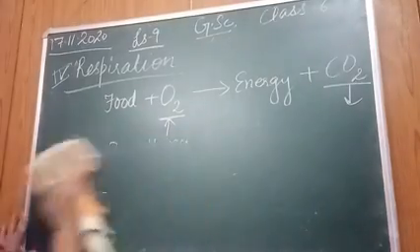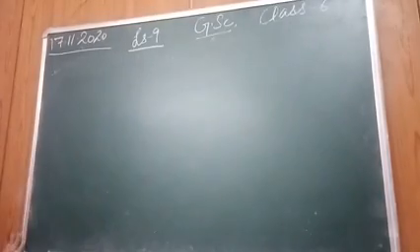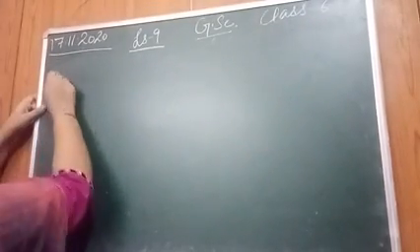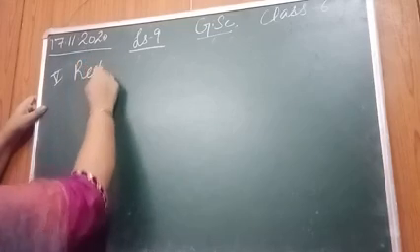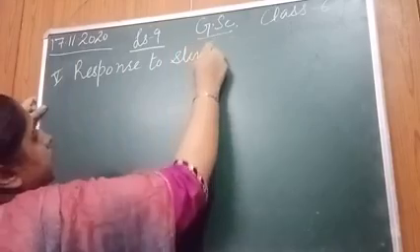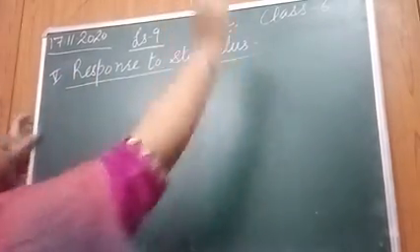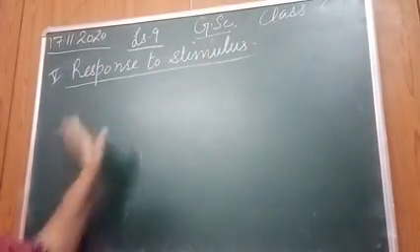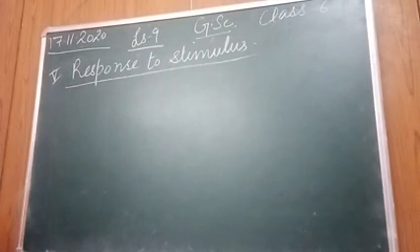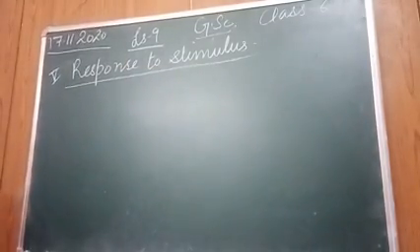Next is response to stimulus. Fifth characteristic is response to stimulus. बच्चे, what is the meaning of stimulus or stimuli? बच्चे, stimulus is any change.